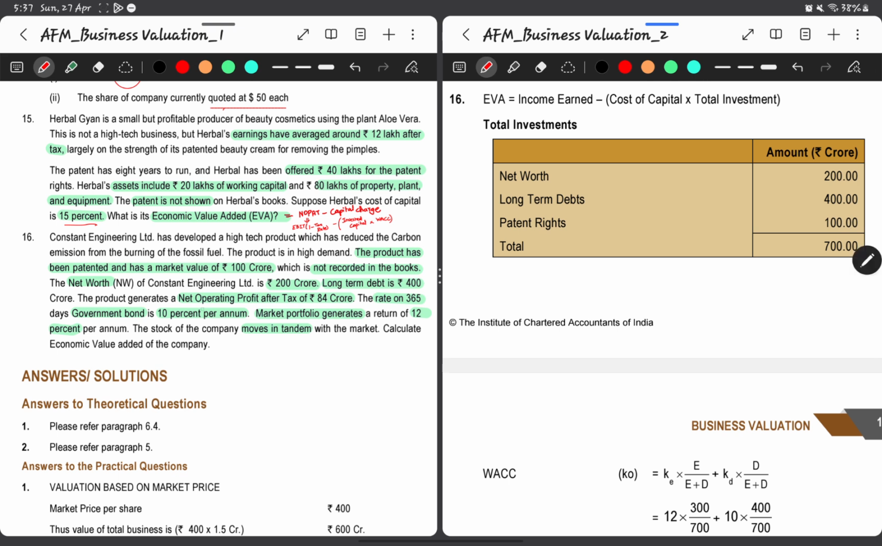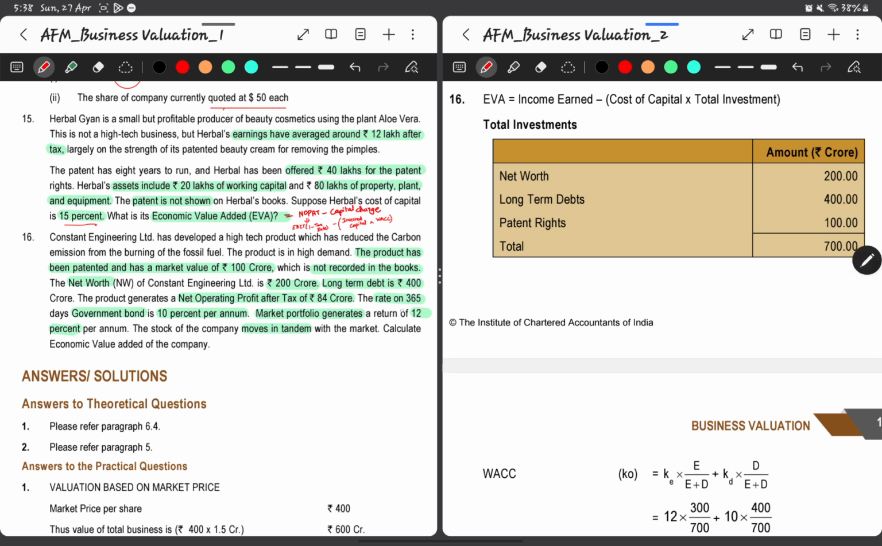The product generates a net operating profit after tax of 84 crores. They've only given net operating profit after tax, so we can simply take this, and we have to reduce the capital charge, nothing but the invested capital multiplied by weighted average cost of capital. For the weighted average cost of capital, we need to calculate